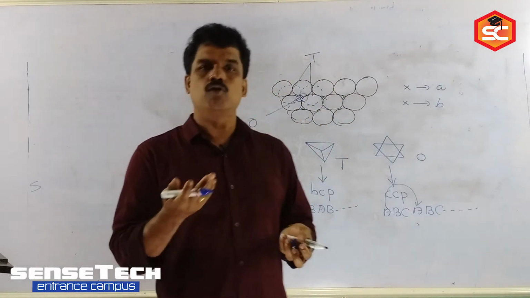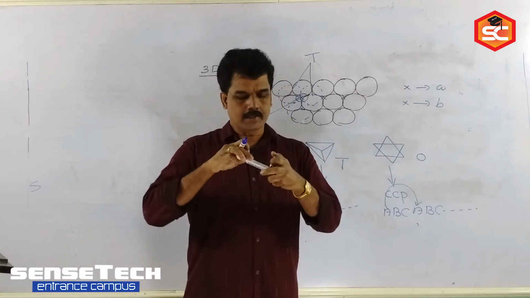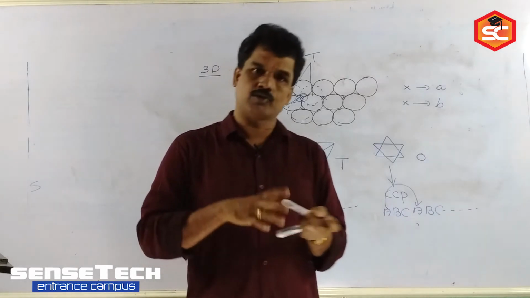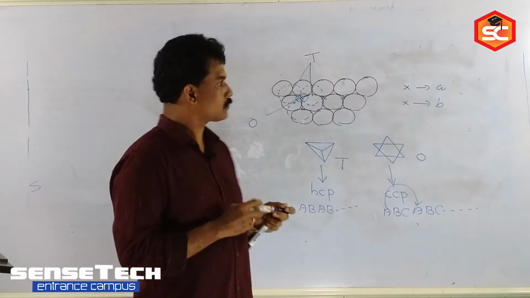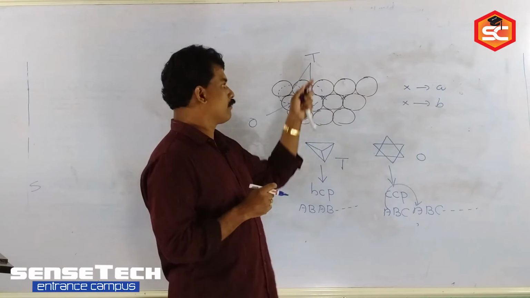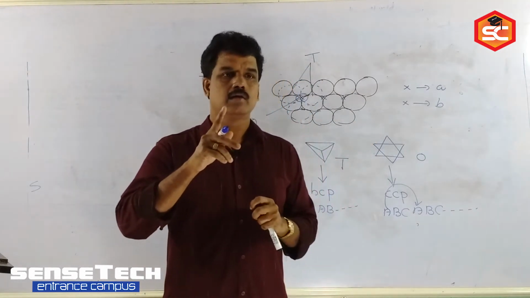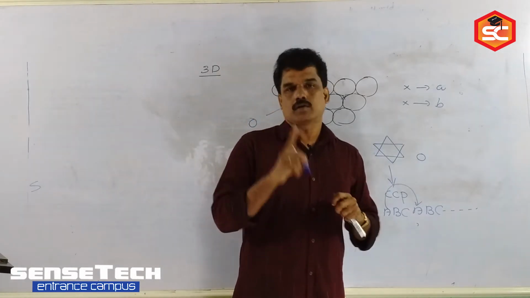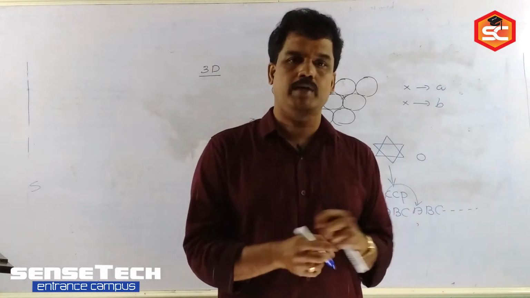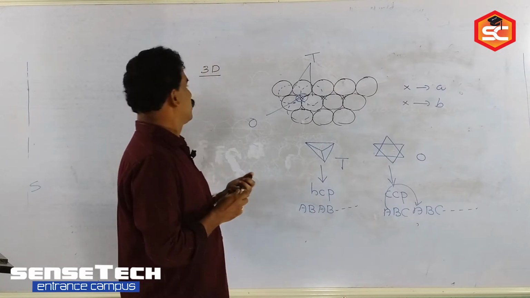Don't worry about the diagram and all. In the examination you will get objective type questions, so just go through the content. What is the packing? What arrangements are we getting? Based on that we can practice the questions. This relation is important because based on it we can find the formula of the crystal, tetrahedral and octahedral. The number of octahedral voids is half of the tetrahedral voids, or the number of tetrahedral voids formed is double the octahedral voids. So these are the two types of 3D packing.